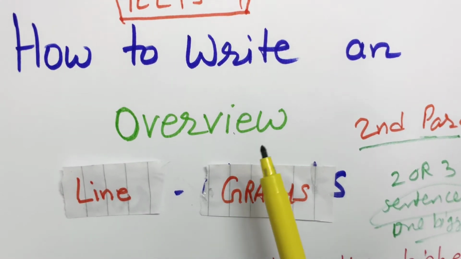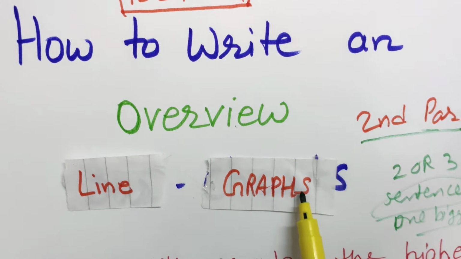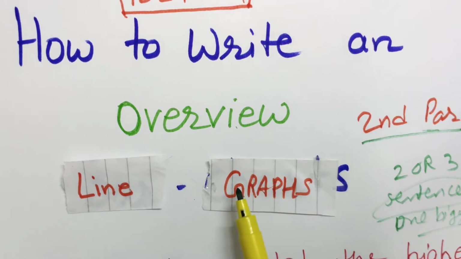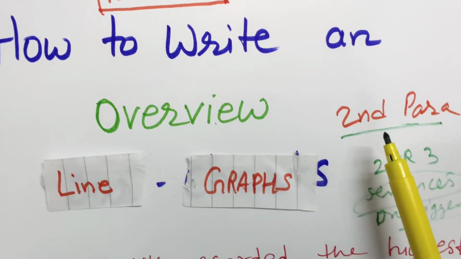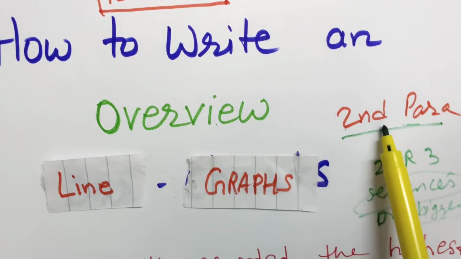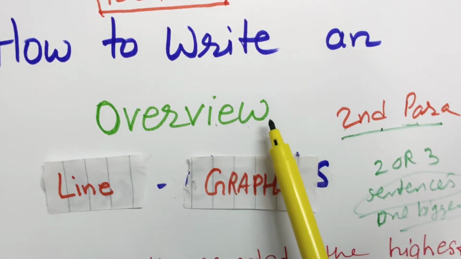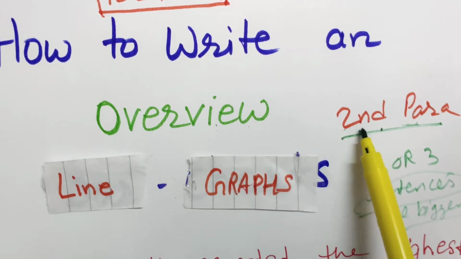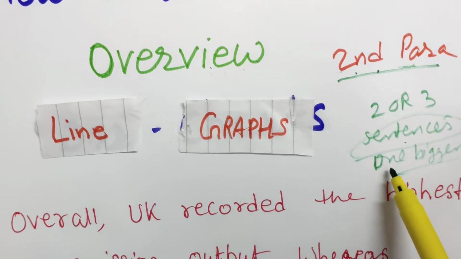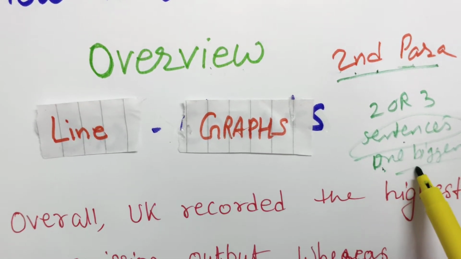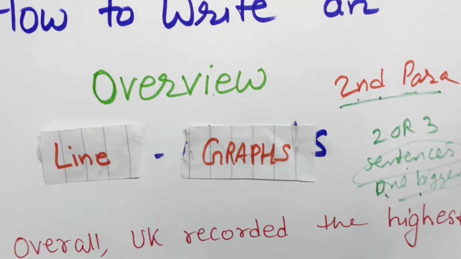How to write an overview paragraph for line graphs, or a graph, we can say. We may get one line graph or two or three line graphs in one single graph. Don't forget to write this paragraph as the second paragraph only. We have to write an overview paragraph in the second paragraph. It should be 2 or 3 sentences, or we may write one bigger sentence, which is known as a complex sentence. Okay, let's look at the example first.